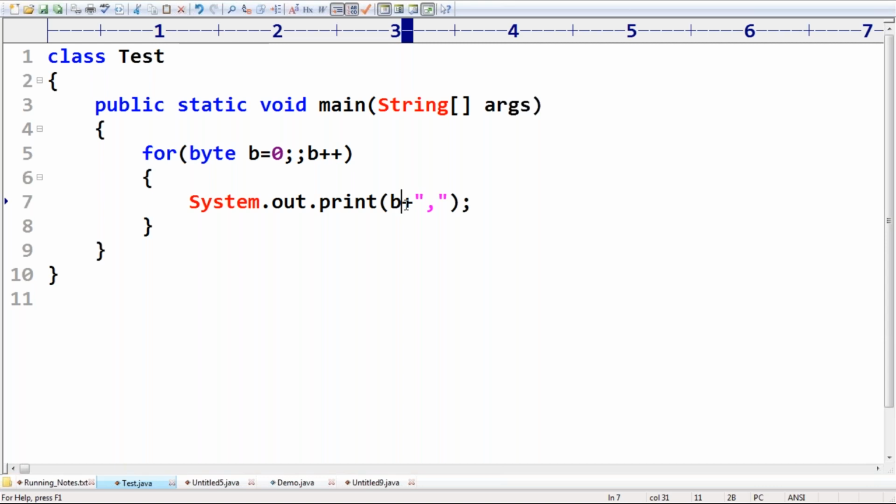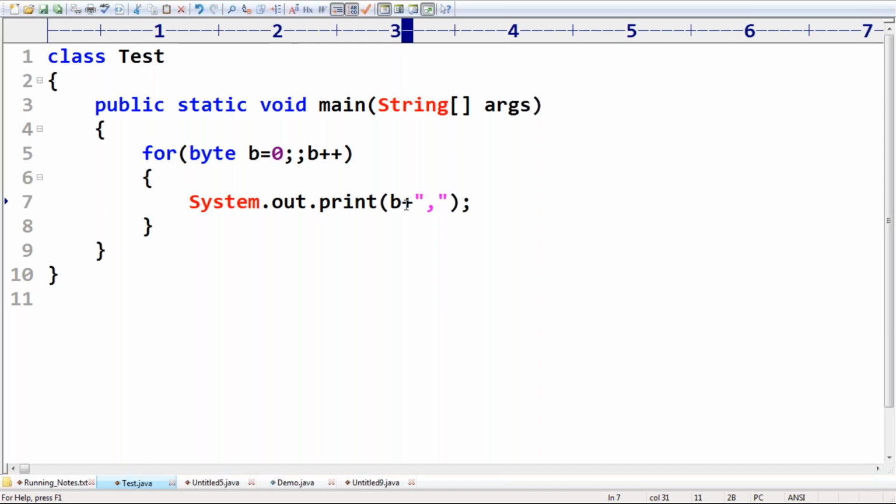Sir, is there any chance to get an out of memory error in this case? No, Vishnu. We are never going to get an out of memory error, because in every iteration the old value will be gone. What output are we going to get in this case? Remember this one, 0, 1, 2, 3, 4 and so on.